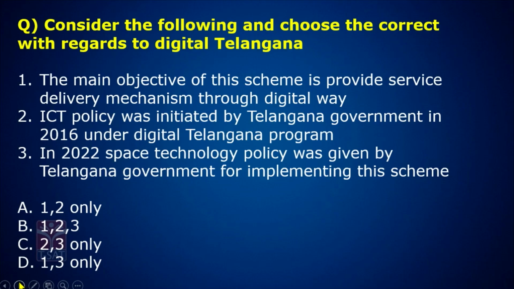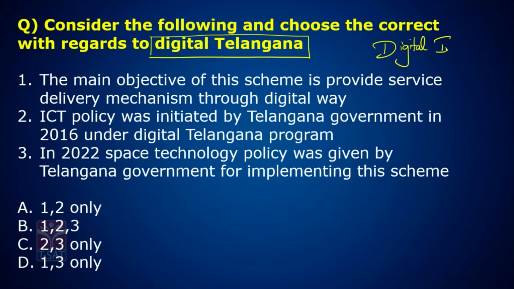Consider the following and choose the correct statement with regards to Digital Telangana scheme. See, you all know about Digital India. Digital Telangana is part of Digital India initiative. Now let us see this.